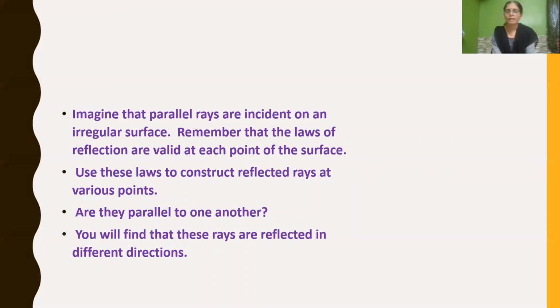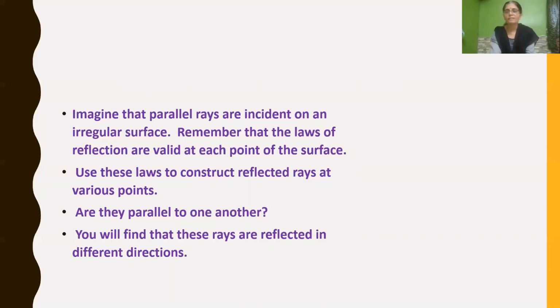No. If parallel light rays fall on an irregular surface, we will find that the reflected rays are in different directions. They are not parallel to each other. Even though the incident rays are parallel to each other, when they strike the irregular surface, the reflected rays are not parallel. These rays are reflected in different directions.